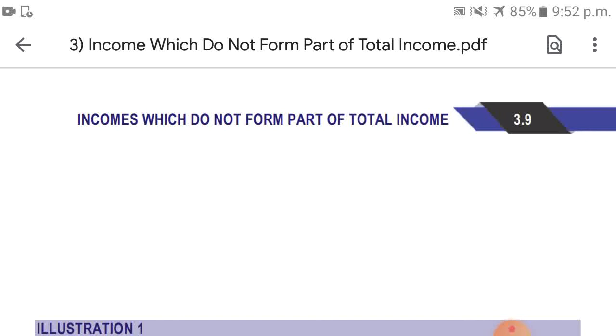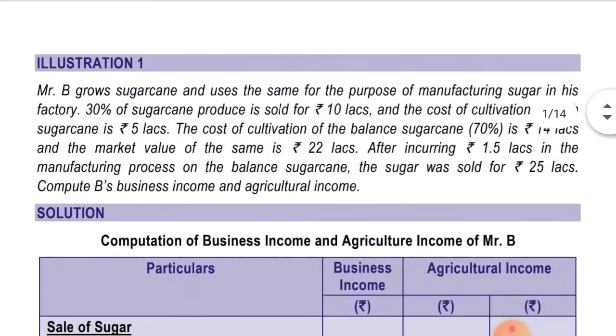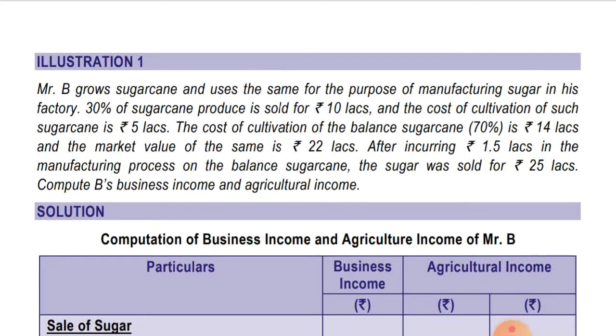So let's start with Illustration number 1. Mr. B grows sugarcane and uses the same for the manufacture of sugar in his factory. 30% of the sugarcane produced is sold for 10 lakhs, and the cost of cultivation of such sugarcane is 5 lakhs.